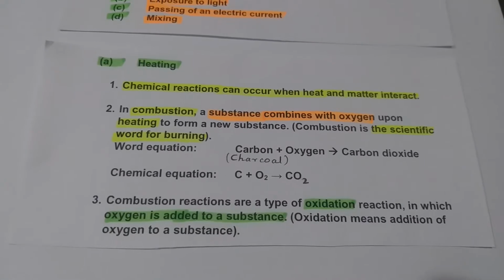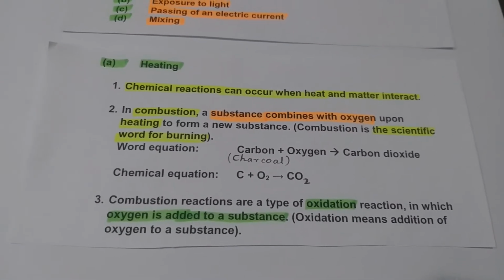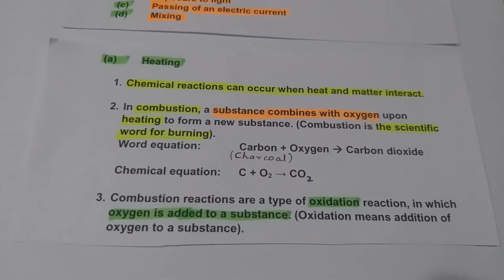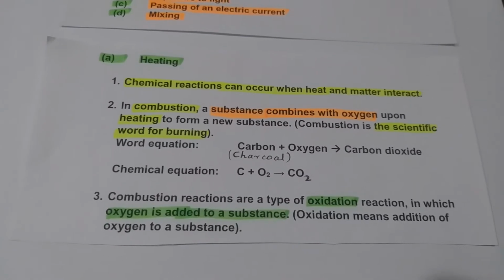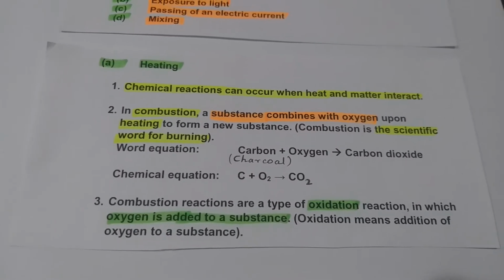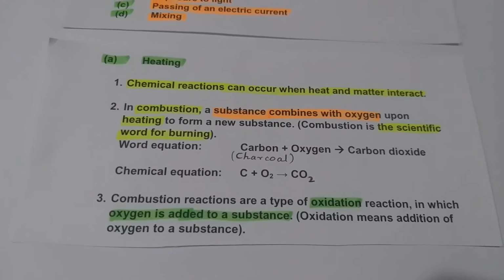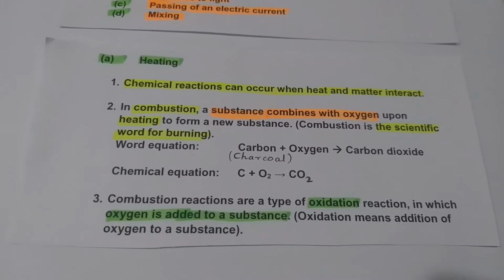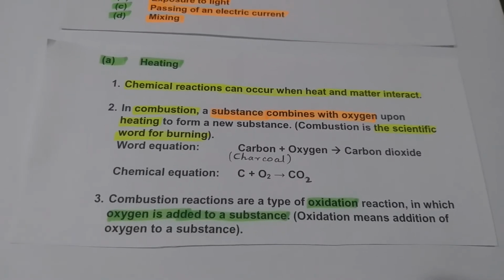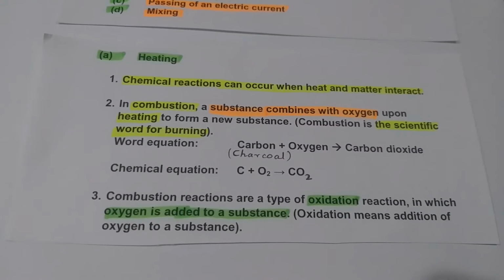Let's see the example. Carbon from charcoal. When we burn carbon, it combines with oxygen to produce carbon dioxide. If you see the chemical equation, the symbol for carbon is C and for oxygen O2. When these two combine, they give carbon dioxide. Combustion is a burning process. It's very simple. Now combustion reactions are a type of oxidation reaction.